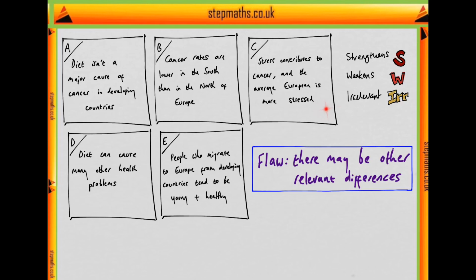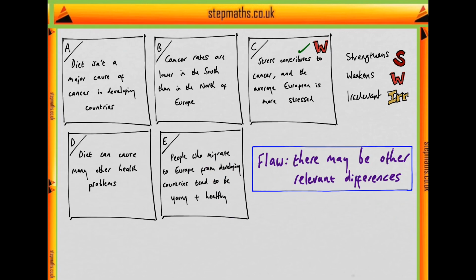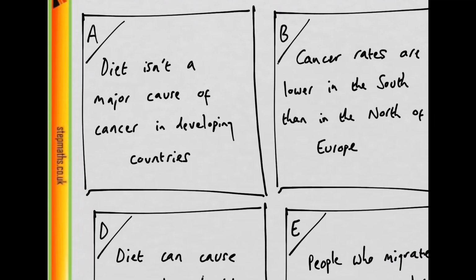Well, option C seems to identify a relevant difference, namely the difference in stress levels between Europeans and those outside of Europe in developing countries. So if C is true, then perhaps it is the difference in stress rather than the difference in diet which is responsible for the difference in cancer rates. So if C is true, it seems to weaken the argument quite a bit. But let's just check the other options.